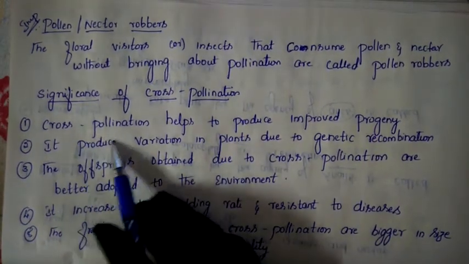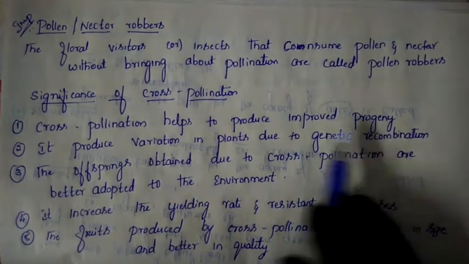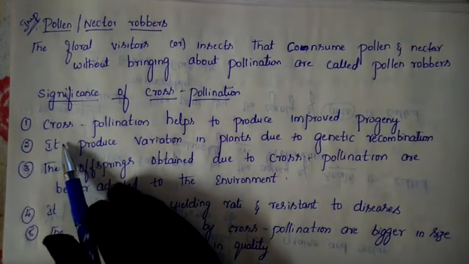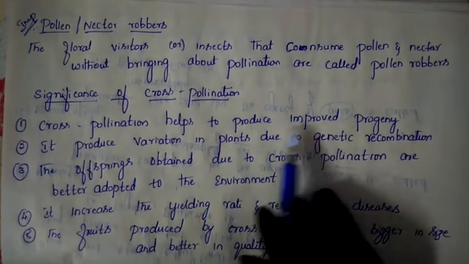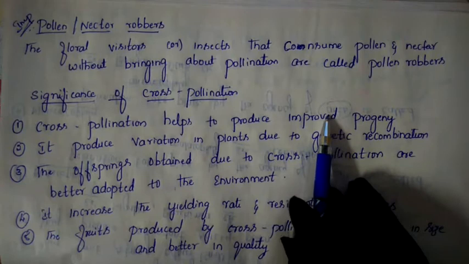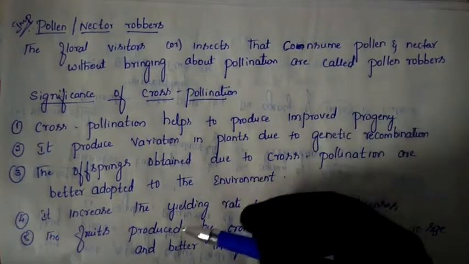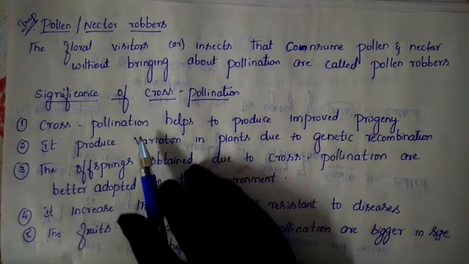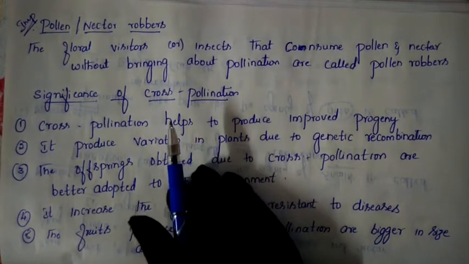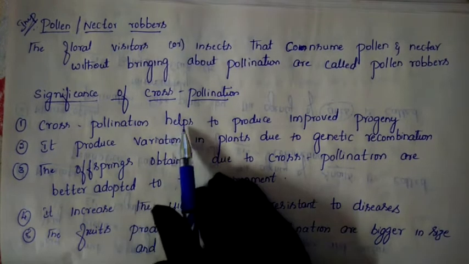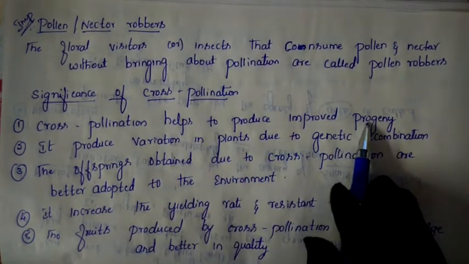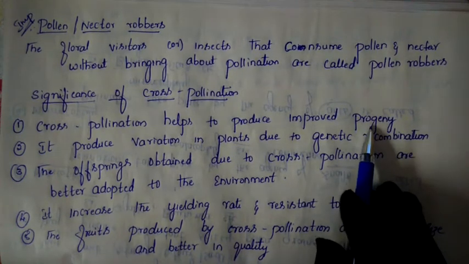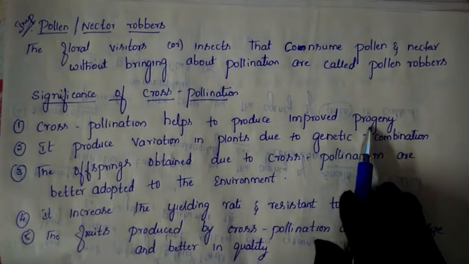The first benefit is that cross pollination helps to produce improved progeny. Through cross pollination the progeny comes in an improved condition, because the mother has different characters and the father has different characters. So the progeny gets the characters of the mother and also of the father, which helps to get new characters in the offspring.